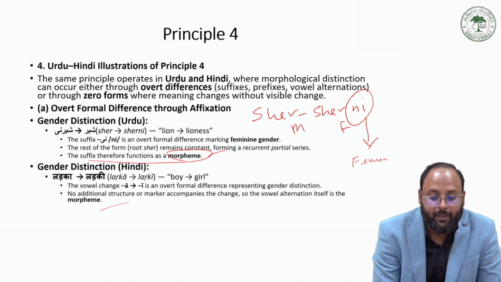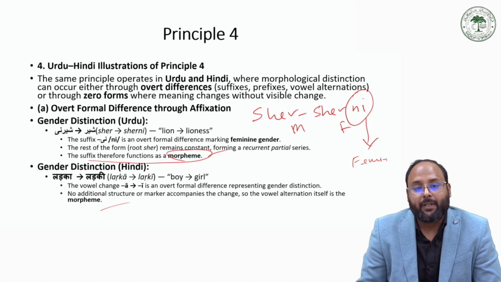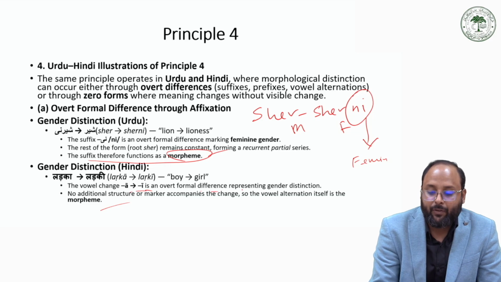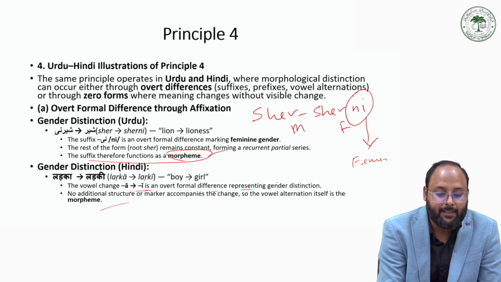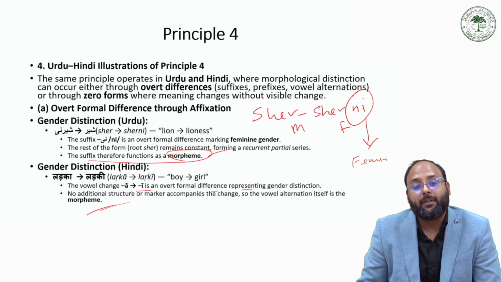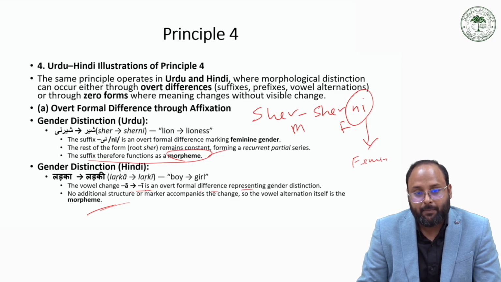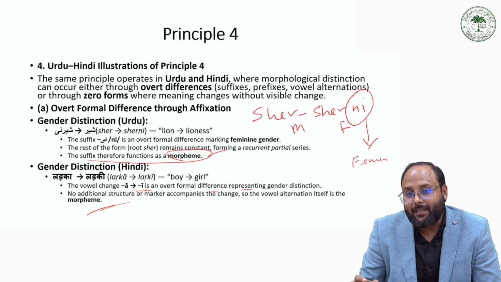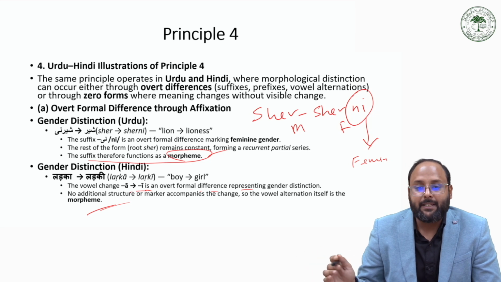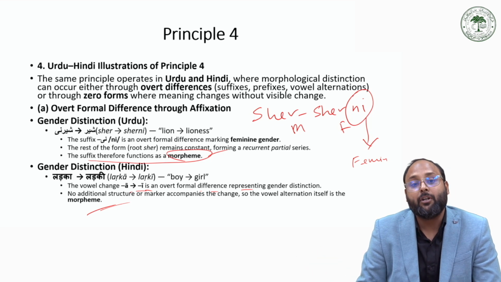So this is the common ladki. We can say that here the a changes to e. That overt difference is considered as one morpheme. So in ladka, ladki, we are replacing the a with e, and that replacement or change in the form can be considered as one morpheme.